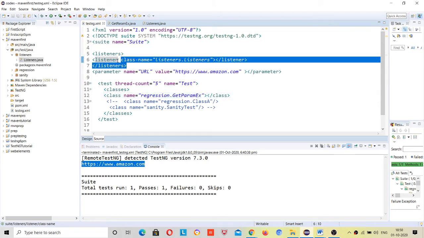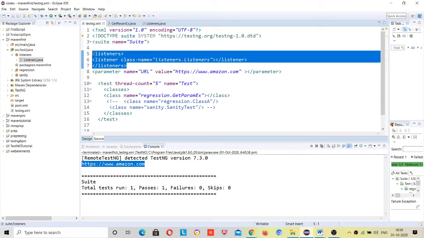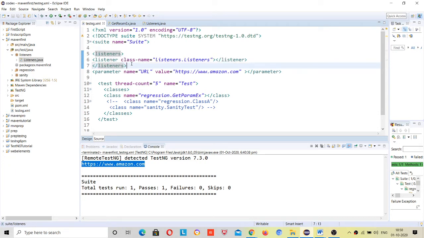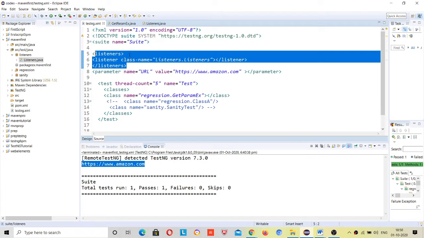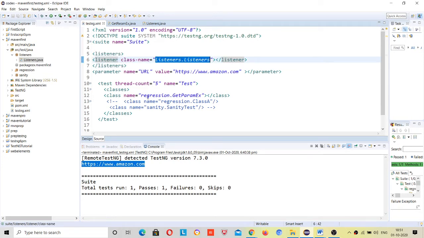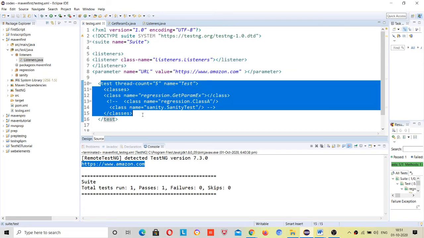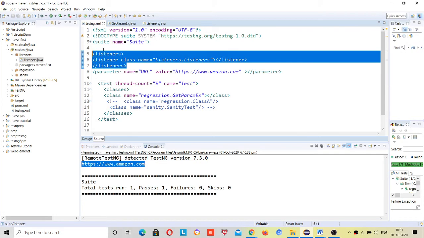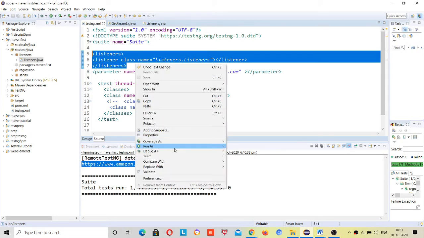If you will not include this, then the listener will not work. Now you told your TestNG that you have a listener in your project and the location is this. Once any test case passes or fails, on whatever method of the listener you want to use, you have to give the information here. Now if you run this test case,